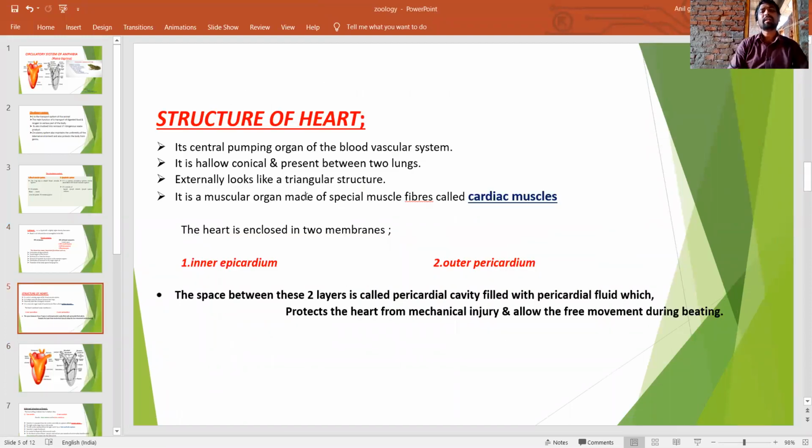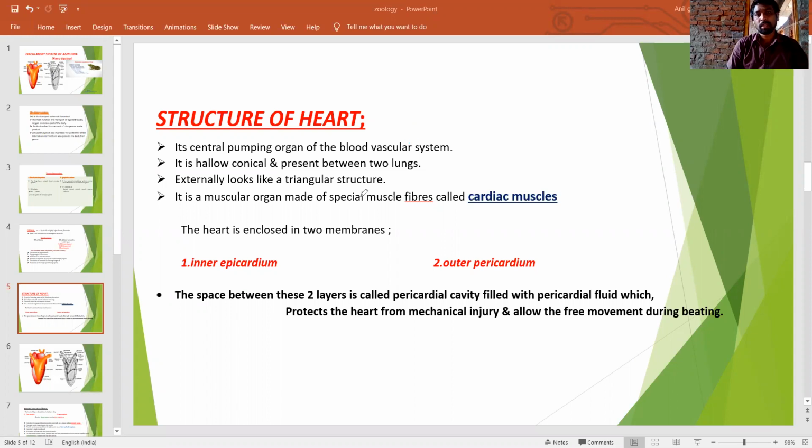So let us start the structure of the heart. The heart of the amphibian is a myogenic heart.